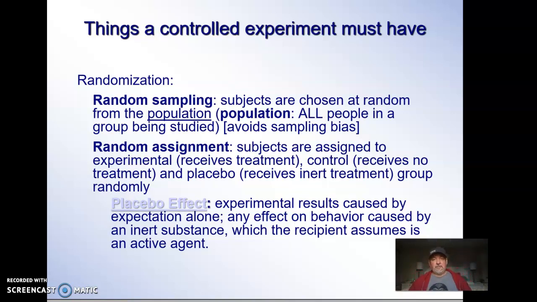How do we get a random sample? What does a random sample even mean? Well, a random sample means that everybody in the population has an equal chance of being chosen for the study. So if I get a random sample of 2,000 students, that means every student at Lewis and Clark has an equal chance of being chosen for the study.